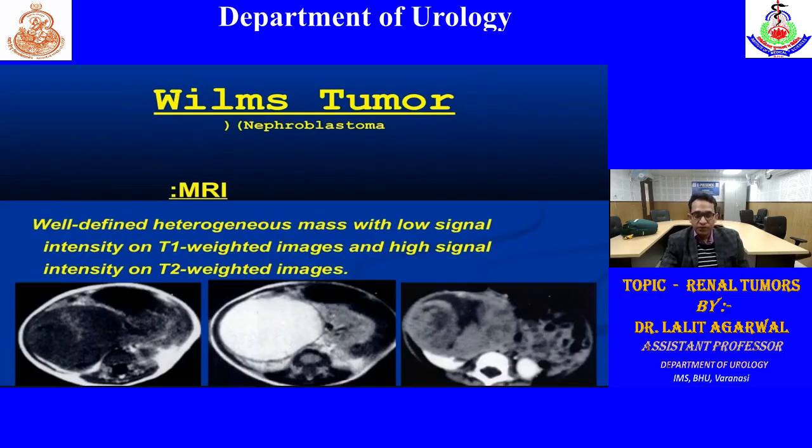MRI can also show Wilms tumor. This is Wilms tumor in MRI, or this is the tumor. So these are right-sided renal tumors. So what does MRI show? A well-defined heterogeneous mass with low signal intensity on T1 weighted images and high signal intensity on T2 images. So generally, what is the T2 sequence?